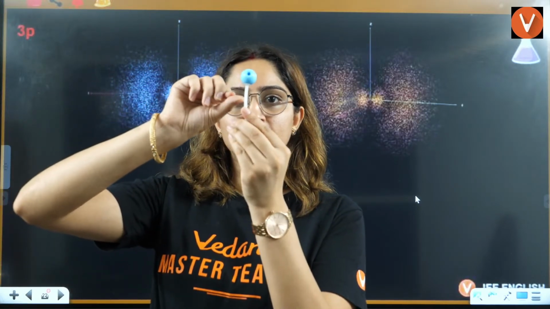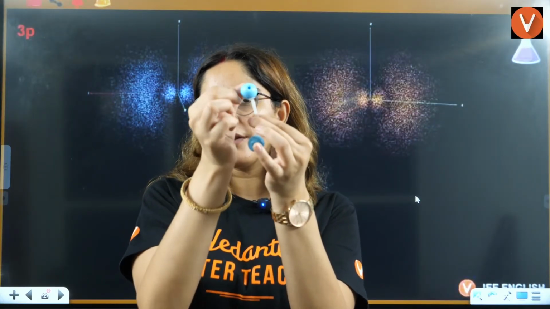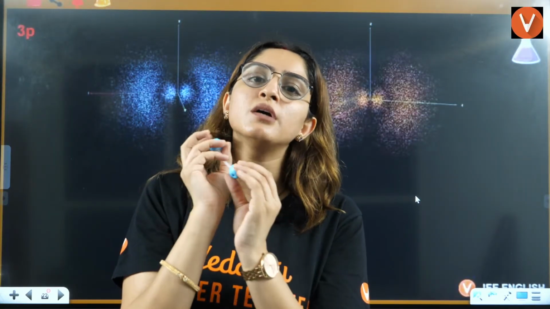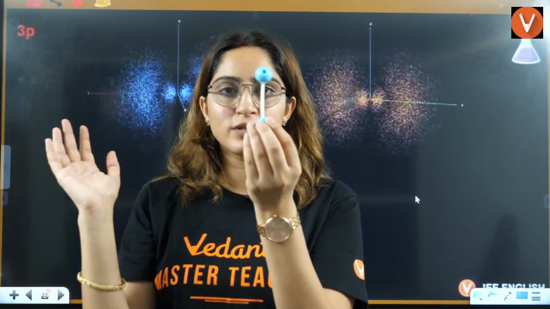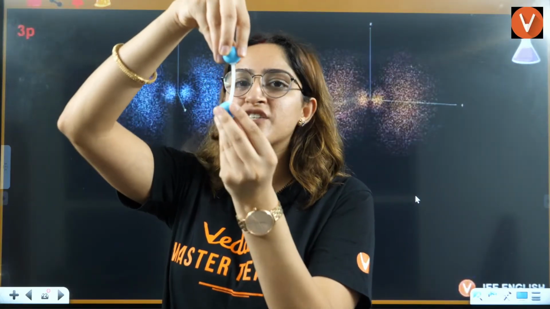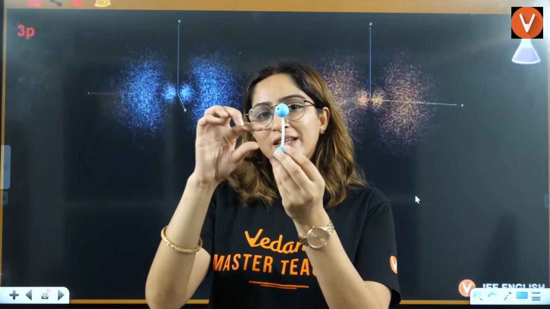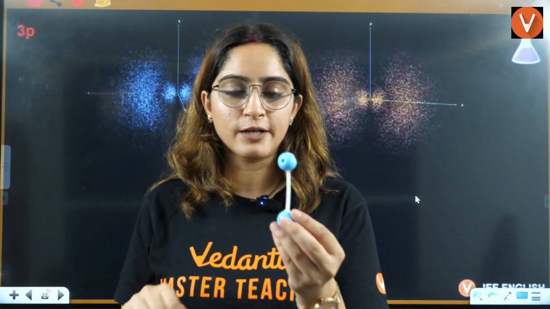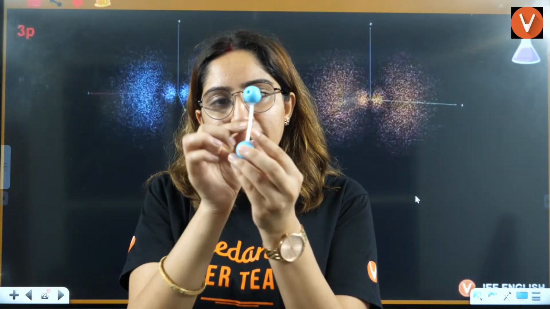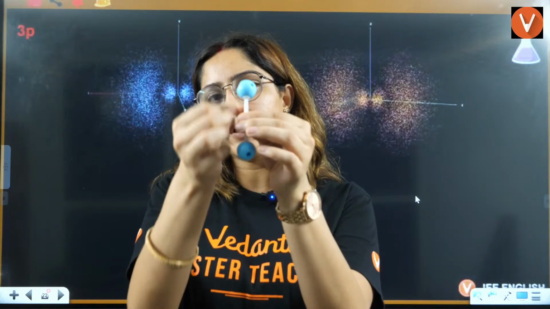If this is the center point, then from the center the blue region shows where you can find electrons. This is the area where electrons cannot be found. Only in this blue region can you find electrons. If I want to see whether this empty space is a radial node or an angular node, how will I see that? If I mark this point and move here, you will find an electron.